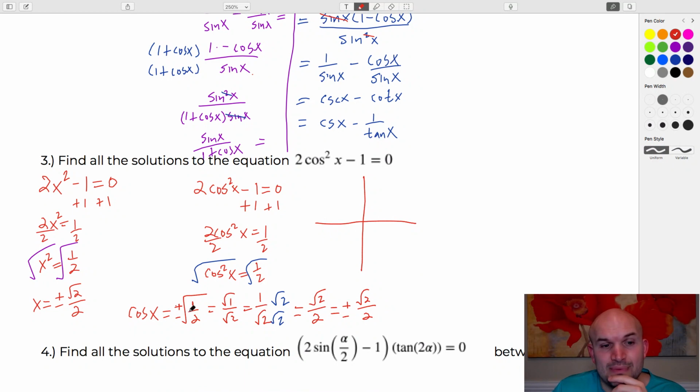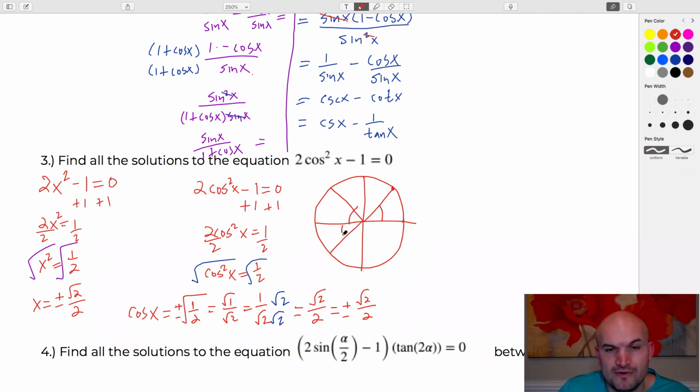All right, so now basically we have to figure out, this is finding all the solutions. So we look at the unit circle and we figure out, well, when are the angles going to equal plus or minus square root of 2 over 2? Well, hopefully from the unit circle, that's going to be at the angles with the reference angle of pi over 4.